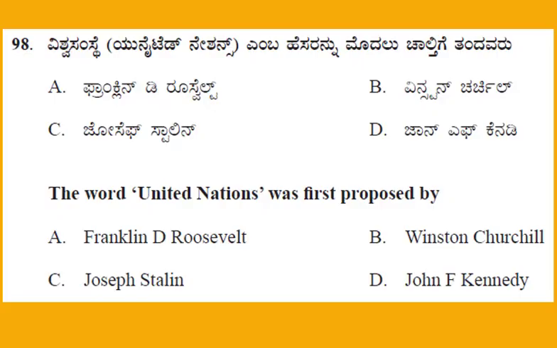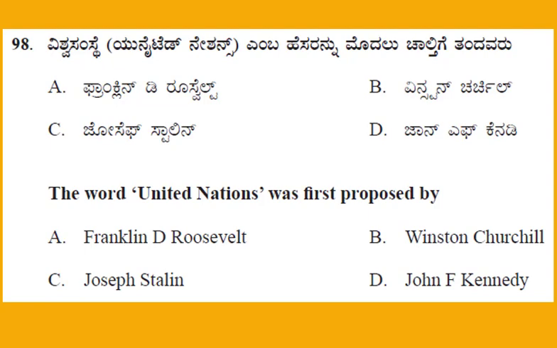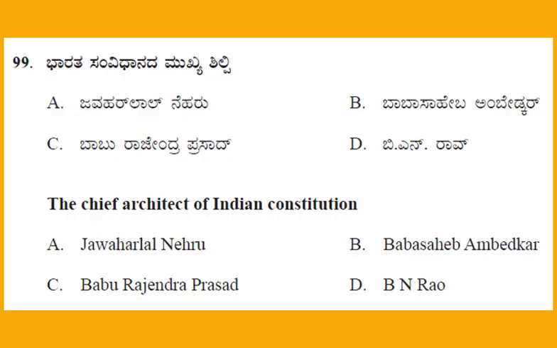Question number 98. The word United Nations was first proposed by. This is the question from Political Science, Unit number 5, International Institutions. Option A, Franklin D. Roosevelt. B, Winston Churchill. C, Joseph Stalin. D, John F. Kennedy. And the right answer, option A, Franklin D. Roosevelt.